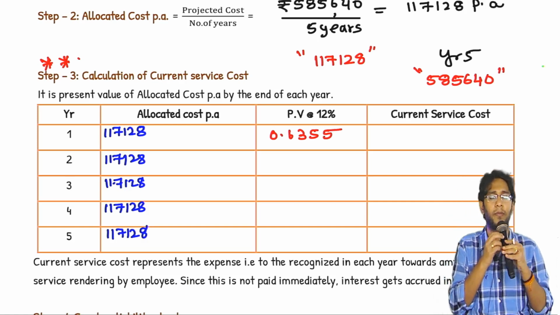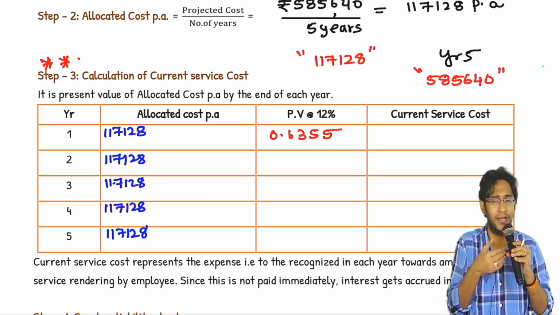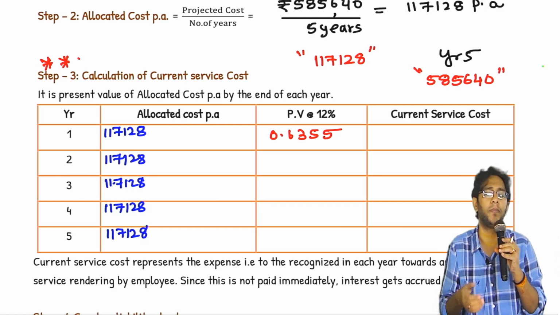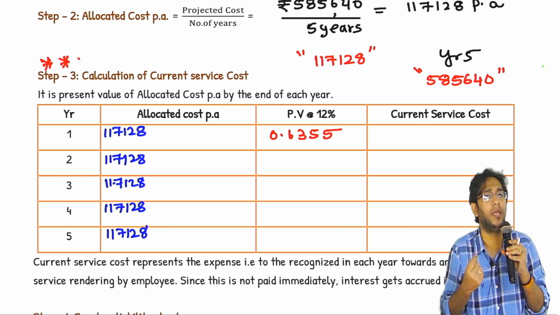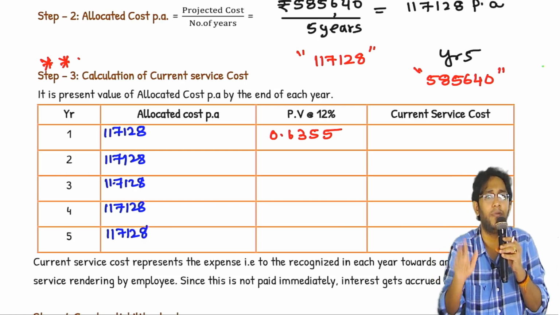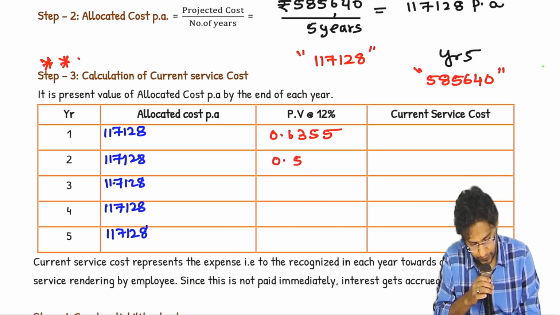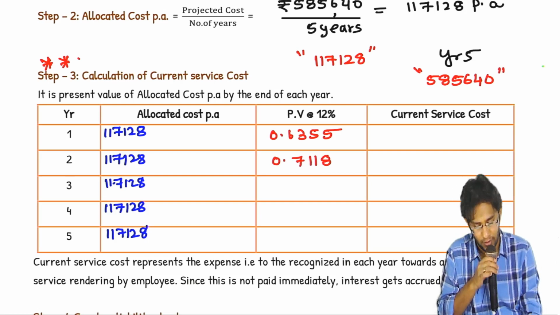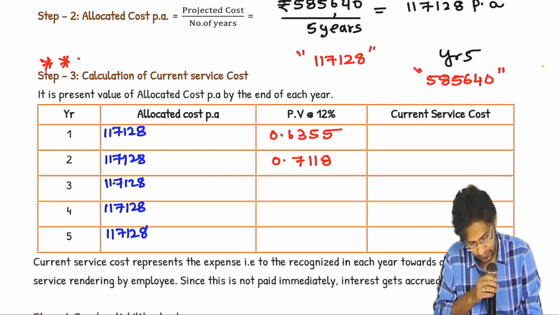Come to the second year. When I talk about the second year, you gave me service in the second year. Now I'm standing at the end of the second year. I owe you 117,128 at the end of the 5th year. So I owe you money after 3 years from where I'm standing today. So I have to discount it by 3 years. When I'm standing at the end of the third year, I owe you money after 2 years.